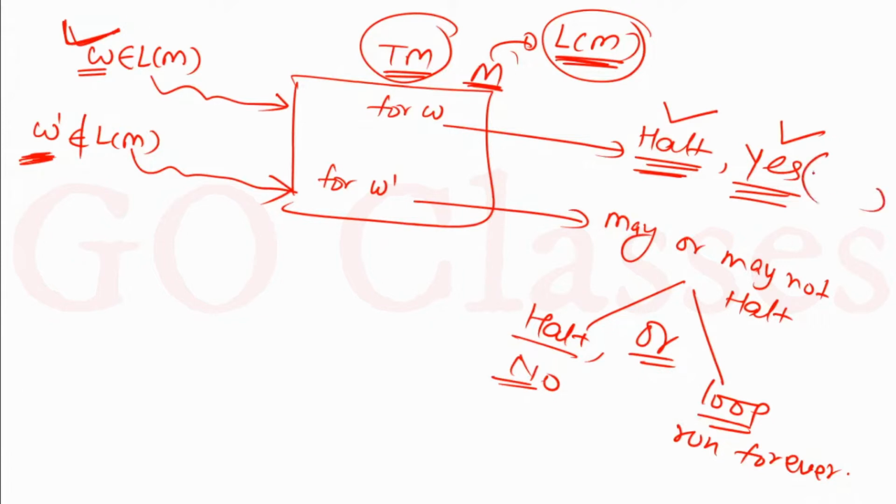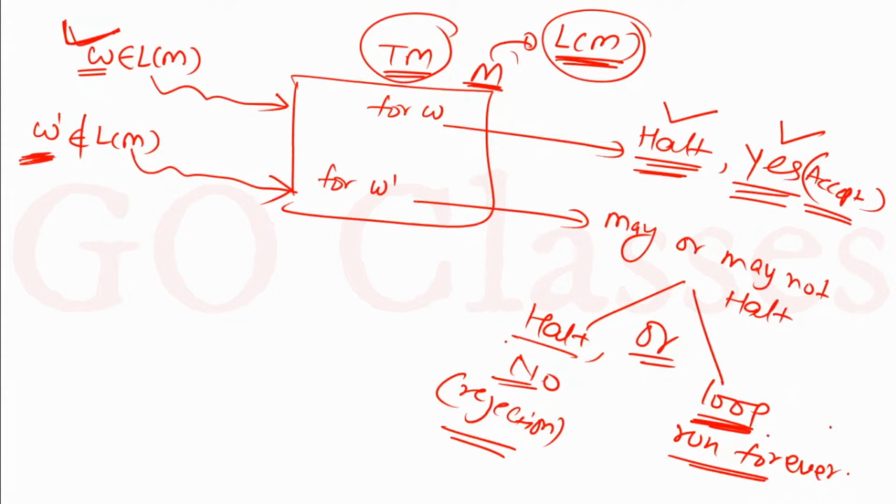This is called acceptance. Basically, when our Turing machine is halting and saying yes, we can say that it is accepting W. This is called rejection. Basically, our Turing machine is halting and saying no, so it is rejecting. And this is called looping, running forever. In this scenario it is neither accepting nor rejecting. Basically, it is looping forever. Of course, the string W dash is not accepted here, not accepted here, and also not accepted here.